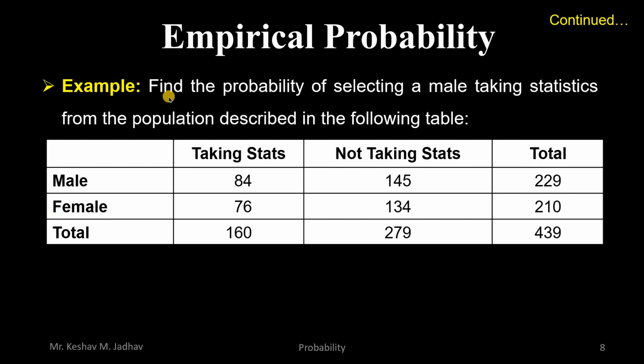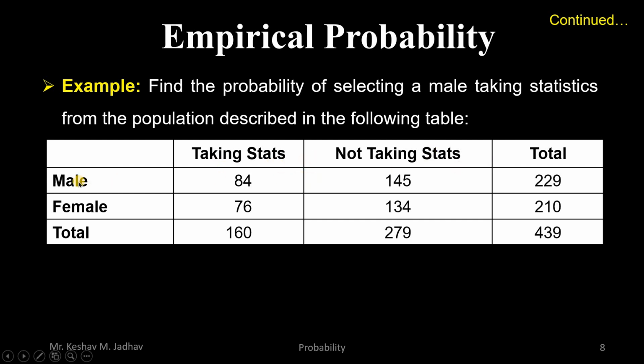The example is like this. Find the probability of selecting a male taking statistics from the population described in the following table. Here experiments are performed on 439 people, and we asked whether they will take the statistics subject or not.